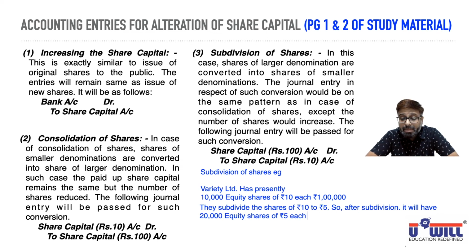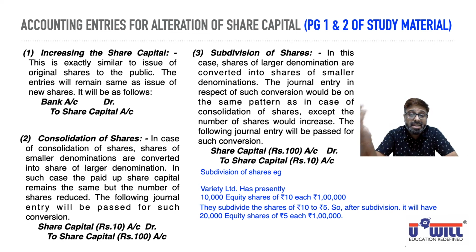So after subdivision, share capital is going to remain 1 lakh rupees only. So 1 lakh if you divide by the new face value 5, how many number of shares would it increase to? 20,000. So after subdividing it to 5 rupees face value, now what will the company have? Instead of 10,000, 20,000 equity shares of 5 each, but total amount same, 1 lakh.